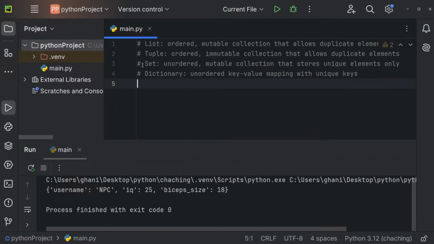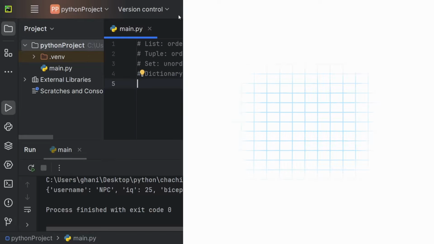So to summarize, a list is ordered, it's mutable, and it allows duplicate elements. A tuple is ordered, but in comparison to a list, it's immutable, but it also allows duplicate elements. So list and tuple are ordered and allow duplicate elements, but list is mutable, whereas tuple is immutable. A set and a dictionary are both unordered in comparison to lists and tuples. Both of them are actually mutable as well. And a set can only have unique elements, whereas a dictionary can only have unique keys. So you can't have duplicate keys for a dictionary, of course. And that's all you need to know about lists, tuples, sets, and dictionaries in Python.